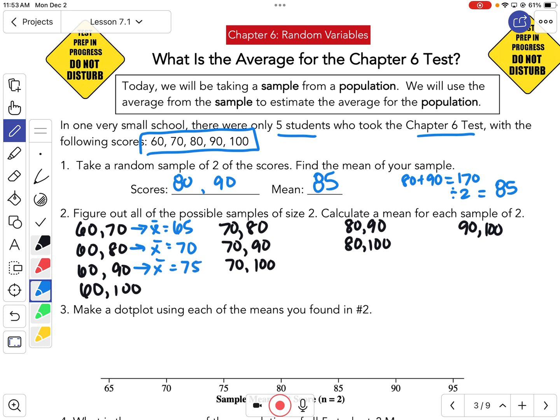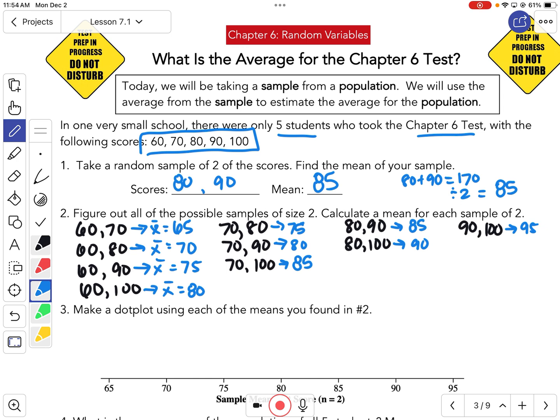Sorry, I'm doing math in my head, which is dangerous. 60 and 100 would be 80. 70 and 80 would be 75. 70 and 90 would be 80. 70 and 100 would be 85. 80 and 90 would be 85. 80 and 100 would be 90. 90 and 100 would be 95. So I'm just doing the means of those sets of 2.